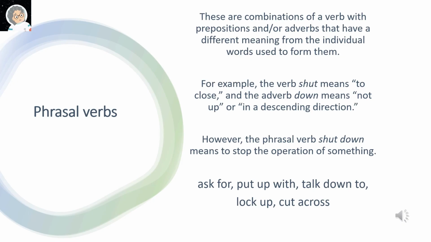Phrasal verbs. These are combinations of a verb with prepositions and/or adverbs that have a different meaning from the individual words used to form them. For example, the verb shut means to close, and the adverb down means not up or in a descending direction. However, the phrasal verb shut down means to stop the operation of something. Examples are ask for, put up with, talk down to, lock up, cut across.